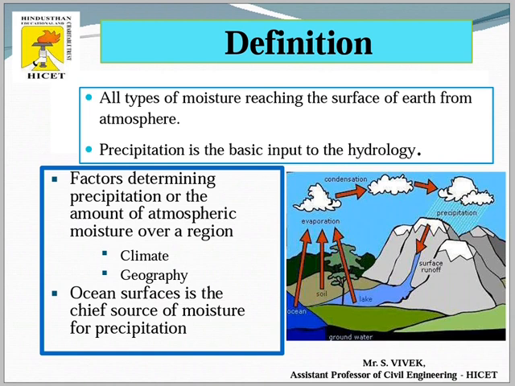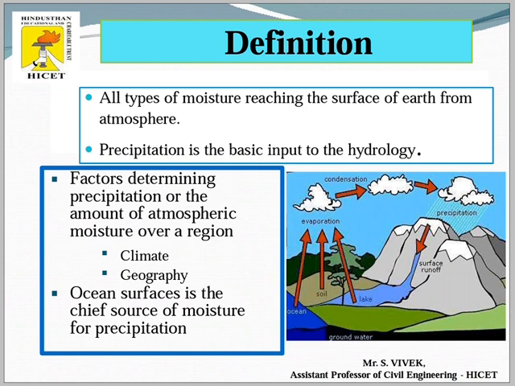First evaporation happens, then condensation happens, and again precipitation happens. For the production of precipitation, several factors depend on the geological conditions, so we need not go into a lot of information here.